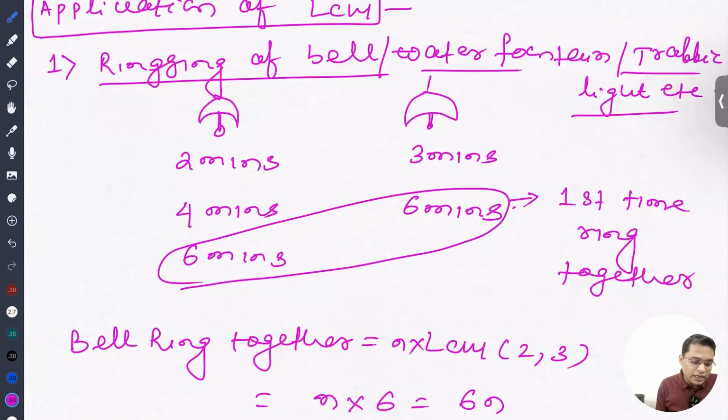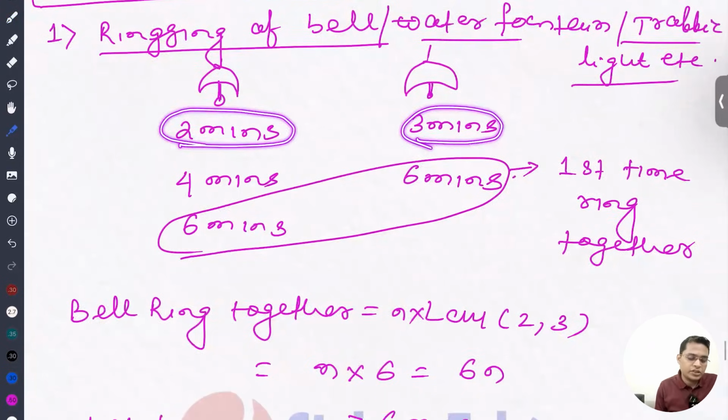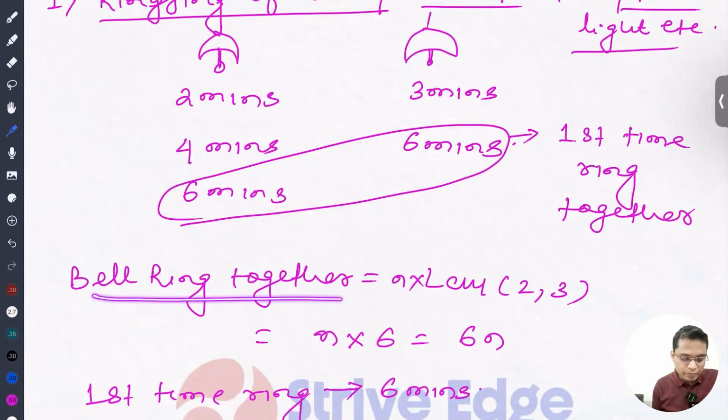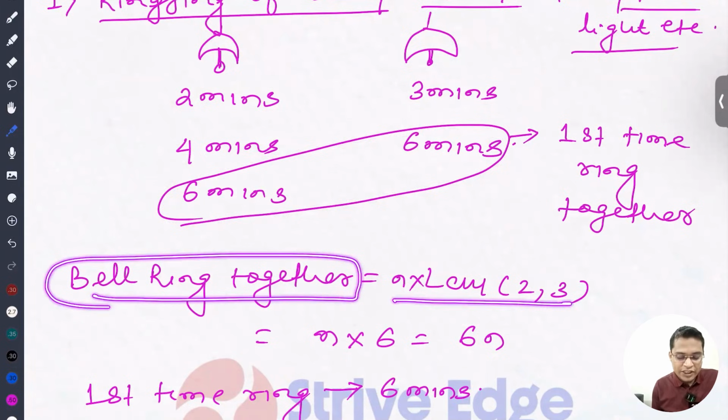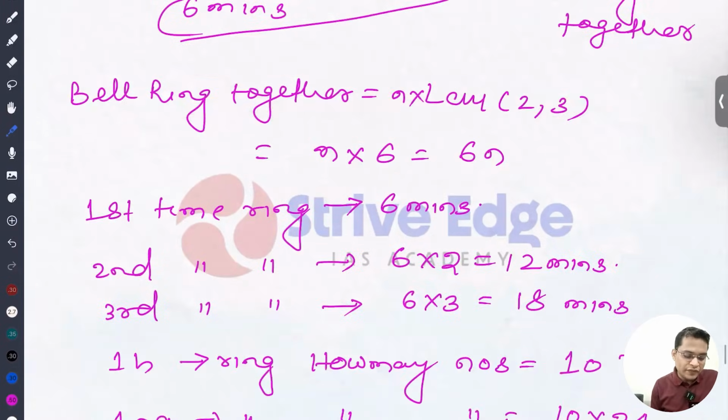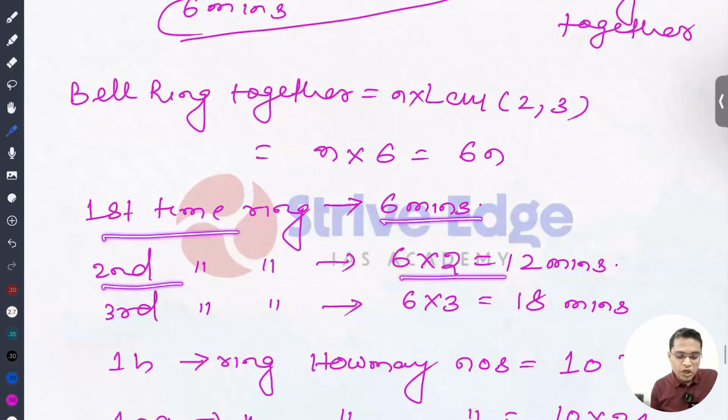Okay, so let's say there is a church bell that rings every 2 minutes, and another bell rings every 3 minutes. Next time they will ring together at 6. So to find this kind of togetherness, we are using LCM actually. The bells ringing together is n times the LCM of these two numbers, so n into 6, that is 6n. So the first time they will ring together at 6 minutes, the second time at 12 minutes, the third time at 18 minutes.